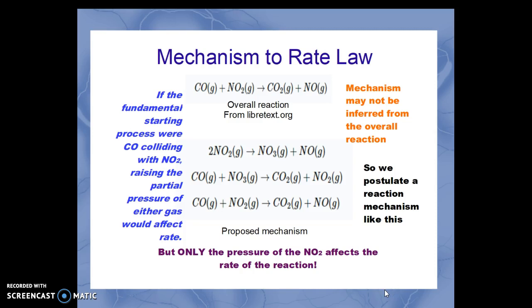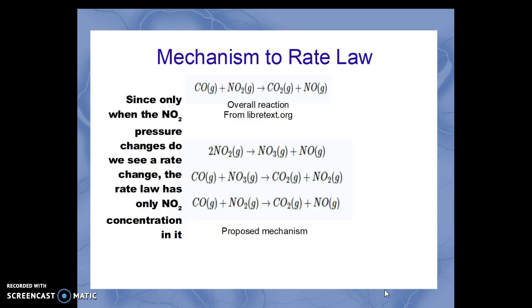You'll notice that the first step is a collision between two nitrogen dioxide molecules. Since only when the nitrogen dioxide pressure changes do we see a rate change, the rate law then would only have the nitrogen dioxide concentration in it. It would not have the carbon monoxide in it.